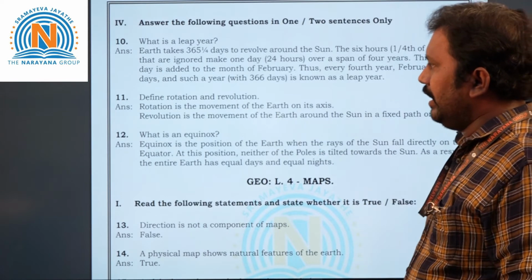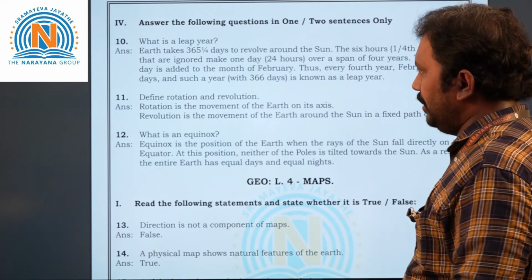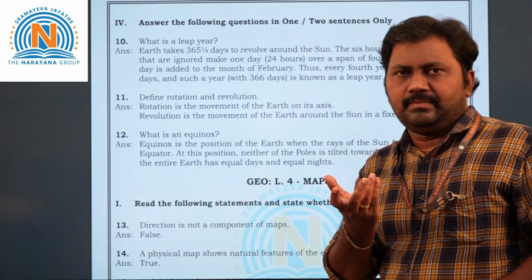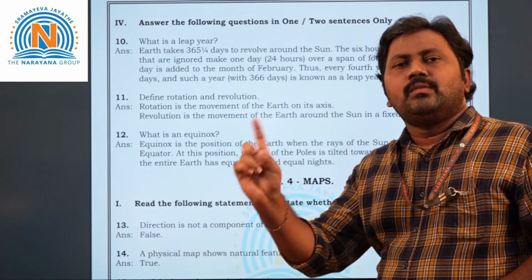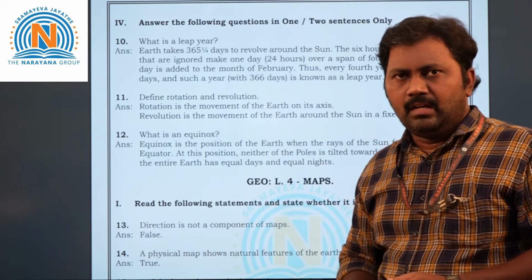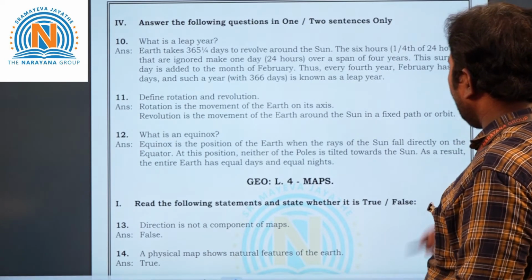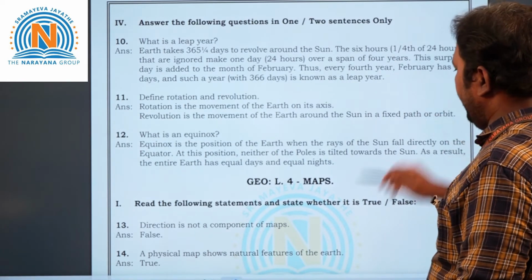Next, take 11th question, children. Define rotation and revolution. Rotation means what? Earth rotates on its own axis. Revolution means Earth moving around the sun. It is called revolution. Okay? If you want to know, let us see here. See, for example, if Earth is rotating like this.